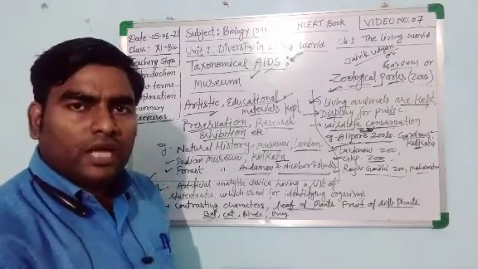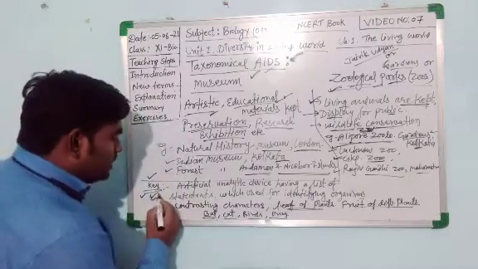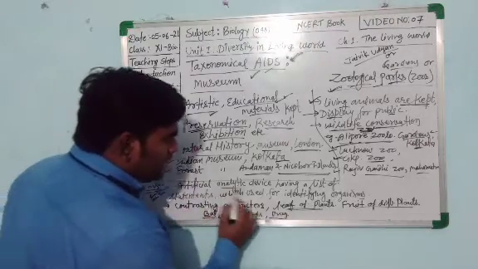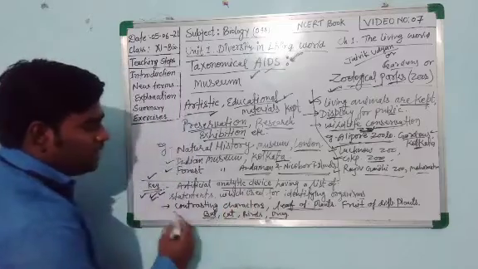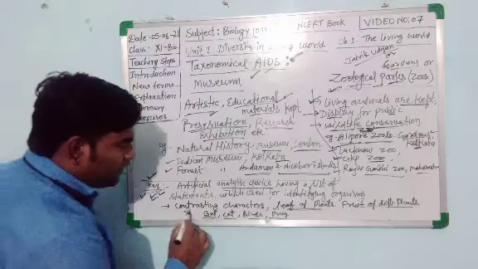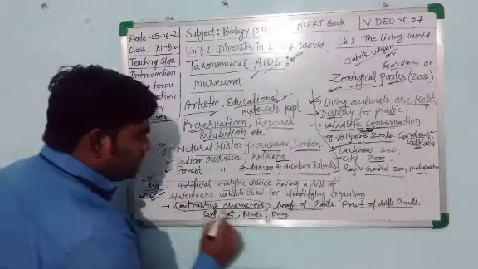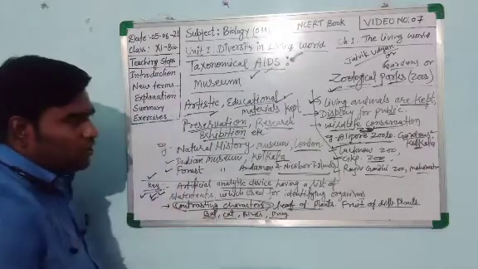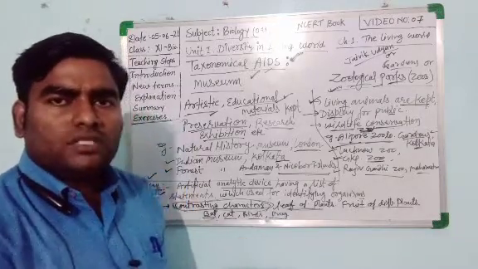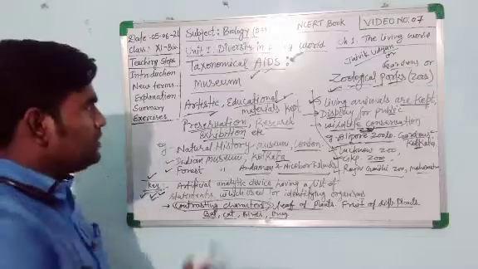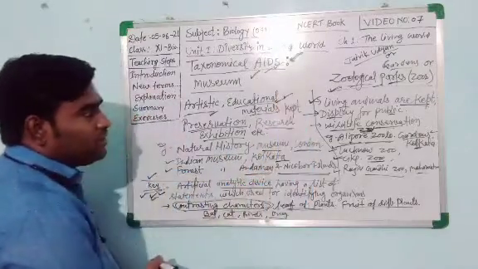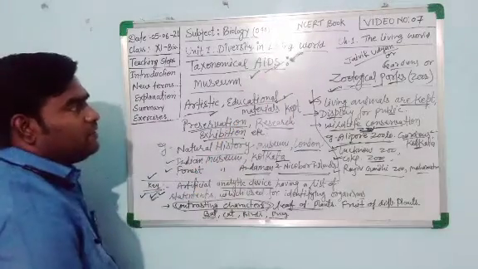So a key is another artificial analytic device or method by which we classify or identify the contrasting characters of organisms, and we place them in a separate class or separate group. So these are the important taxonomical aids, and this is all about video number 7.